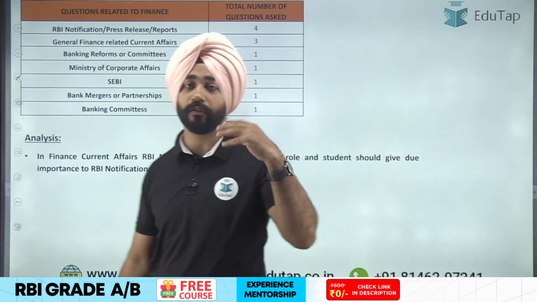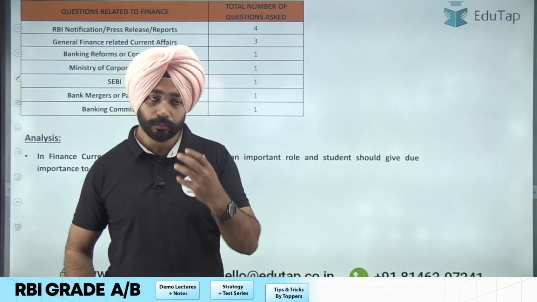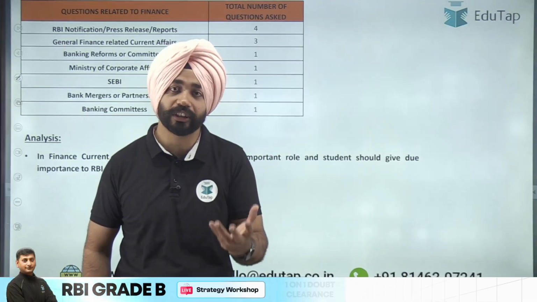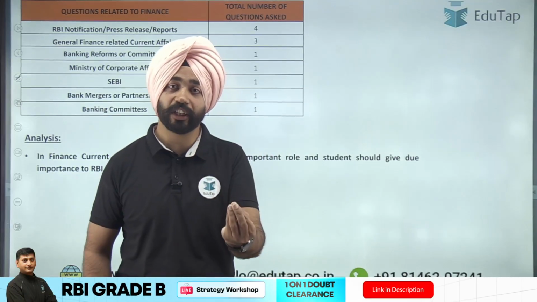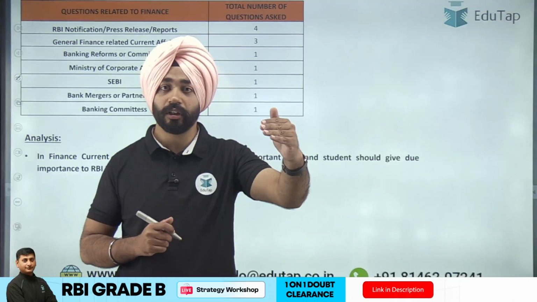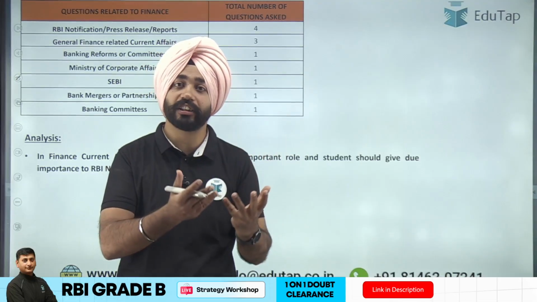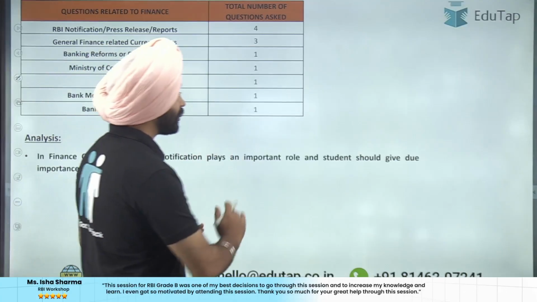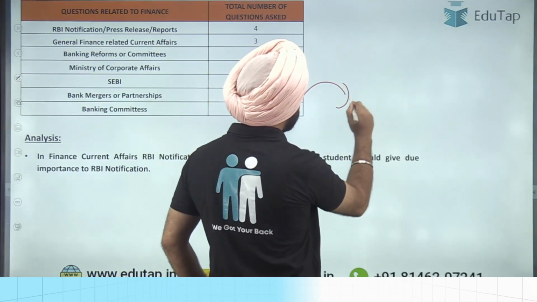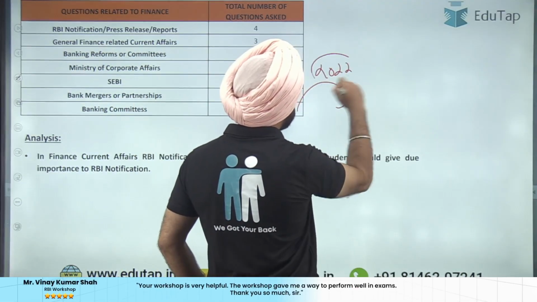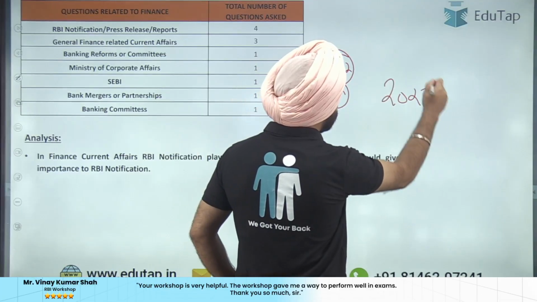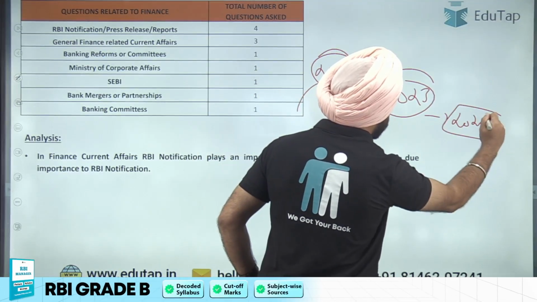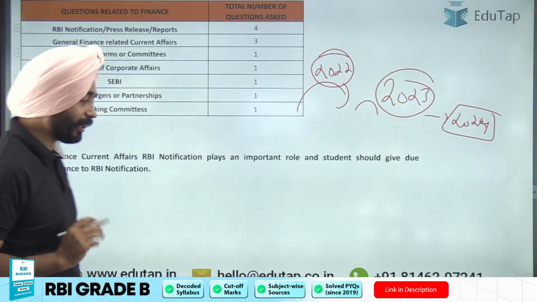World Development Report, World Economic Outlook Report. They are asking questions on those things. And even from the national and international reports, the questions are being asked. Questions from RBI notifications have enhanced. You can see many questions from RBI notifications are being asked in the examination. This is one trend that we can see. It's a learning from. अब ये यहां से क्या हुआ, 2022 में कुछ पता चला, ये 2023 में कुछ पता चला, और ये आया 2024 में. दिस इज द एग्जीक्यूशन. ठीक है जी.